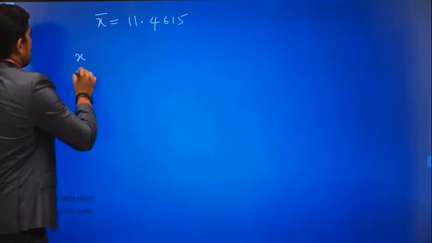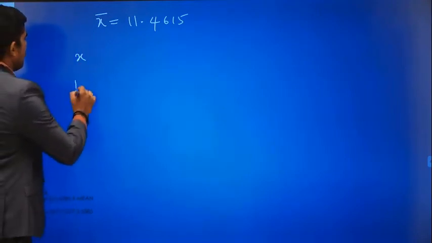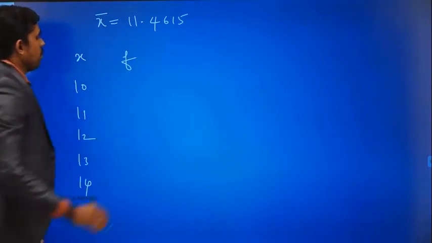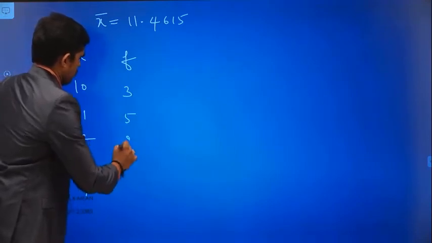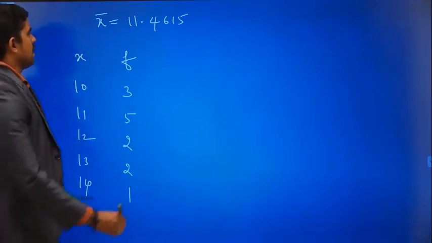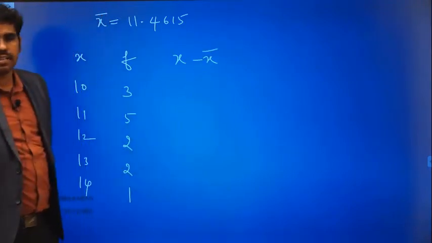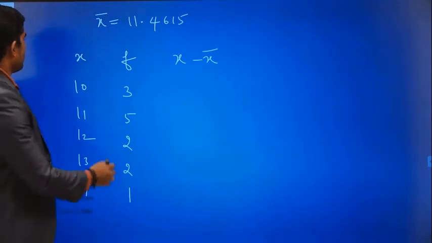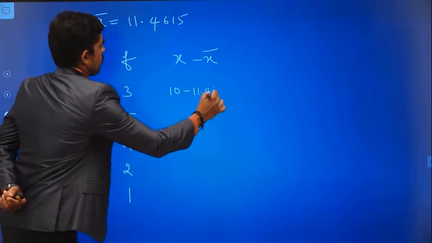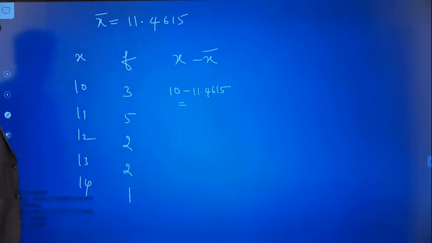So what are all the x values? X values 10 to 14. What are the frequency values? 3, 5, 2, 2, 1. So these are all the frequency values. Next, x minus x bar. 10 minus 11.4615, what will I get?